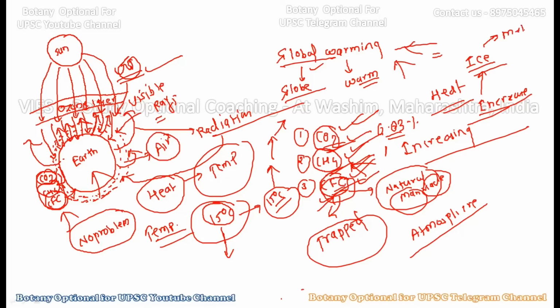After melting they will get converted into liquid water, and all this water will come into the ocean, and the level of the ocean will rise.